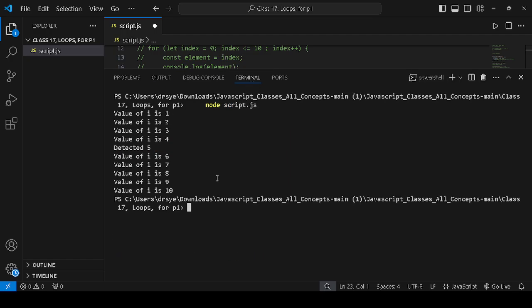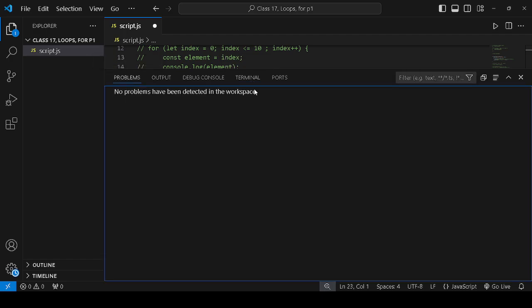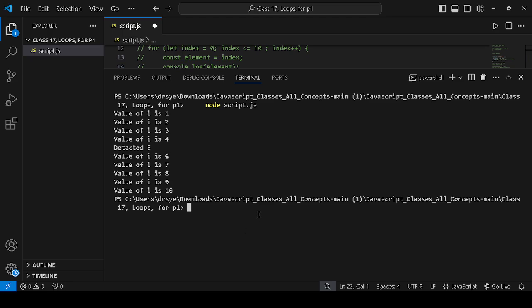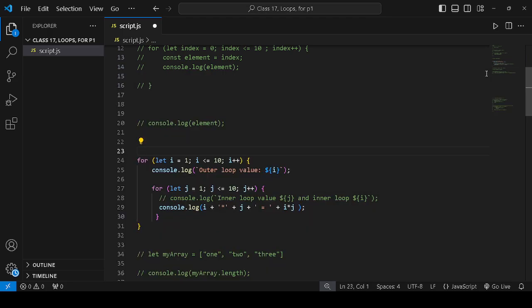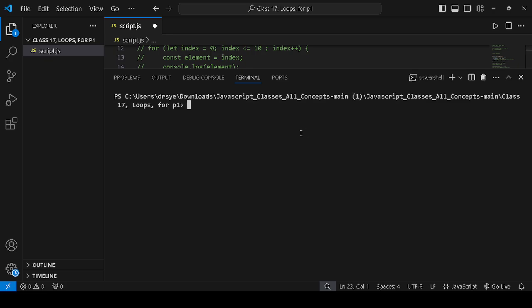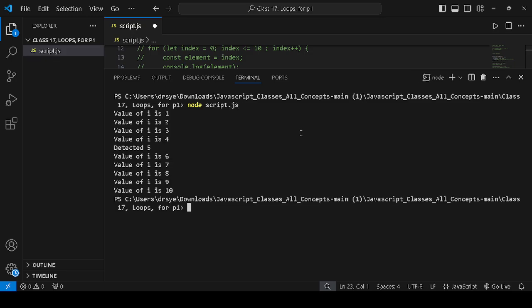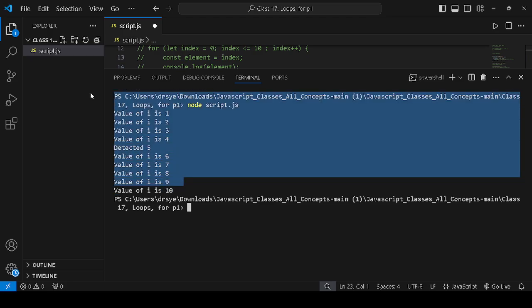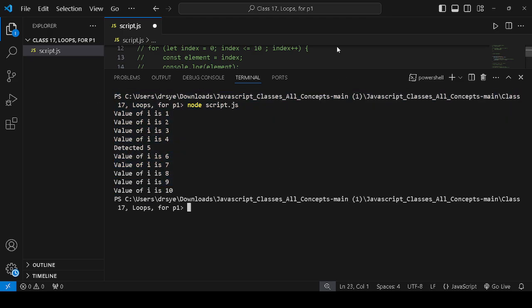I will go to the terminal; first I will delete this terminal and open another one, which is good because it stays refreshed. I will write node script.js. Just like this, as you can see, it is printed here. So like this we can use a nested loop.